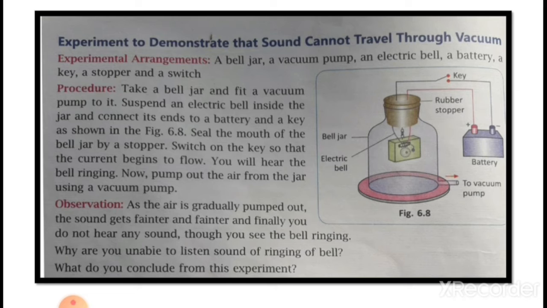This shows that a material medium is needed. Inside the bell jar there is air in the first case, so that we can hear the sound. But in the second case, we are pumping out all the air, so there will be no medium inside the bell jar, and we cannot hear the bell ringing.